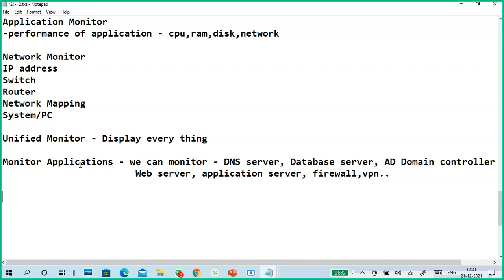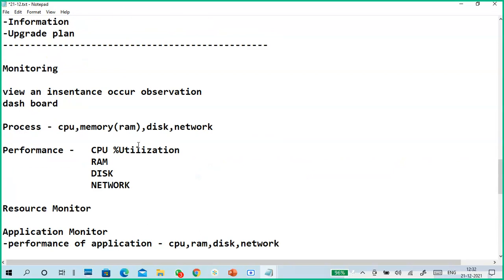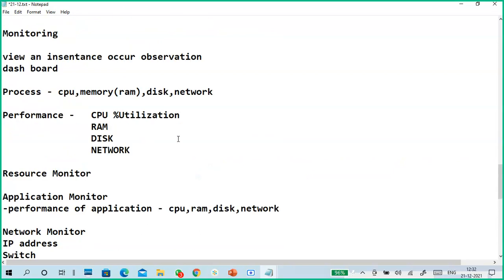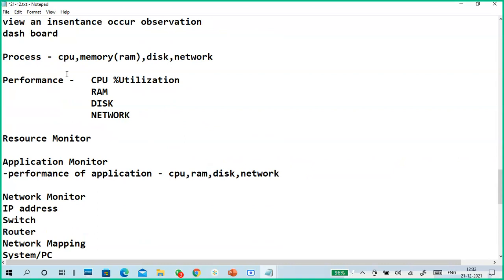So don't worry about it. Up to now, we'll see what monitoring is. You have to view for some instance that will occur or a change that will occur. It is nothing but just a dashboard to see what's going on. That is very simple monitoring. In general, monitoring means you can monitor the process, how a process is going with a computer or a server or a router.